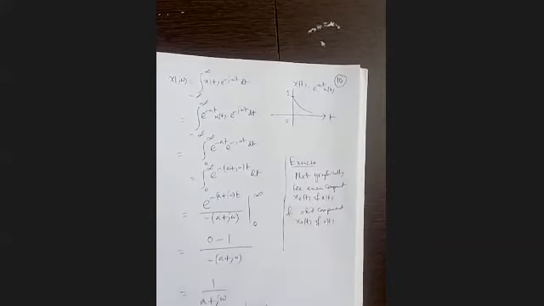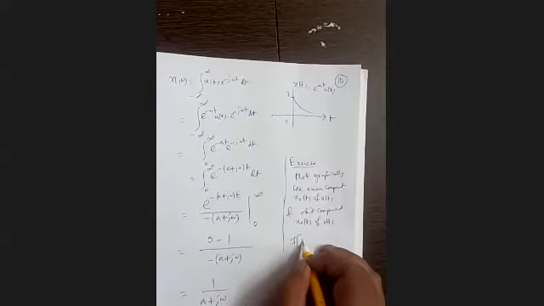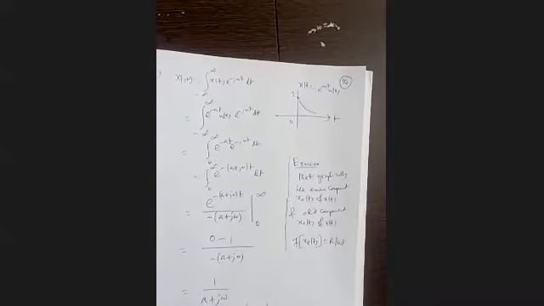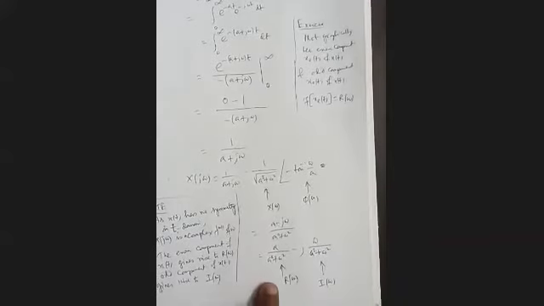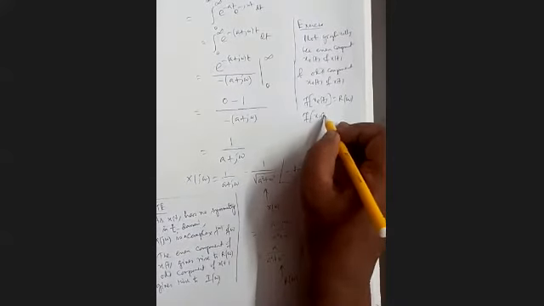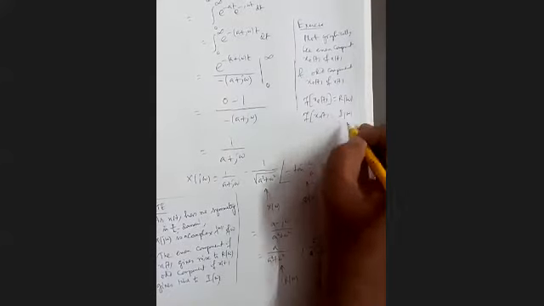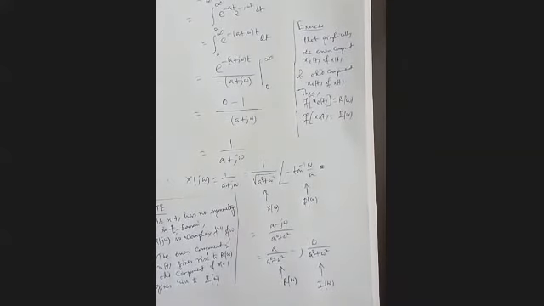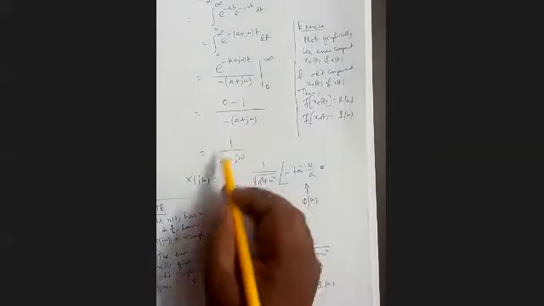Then the Fourier transform of xe(t) will be our R(omega), and the Fourier transform of xo(t), the odd component, will be our I(omega). It can be verified mathematically also. And it is a complex quantity therefore.